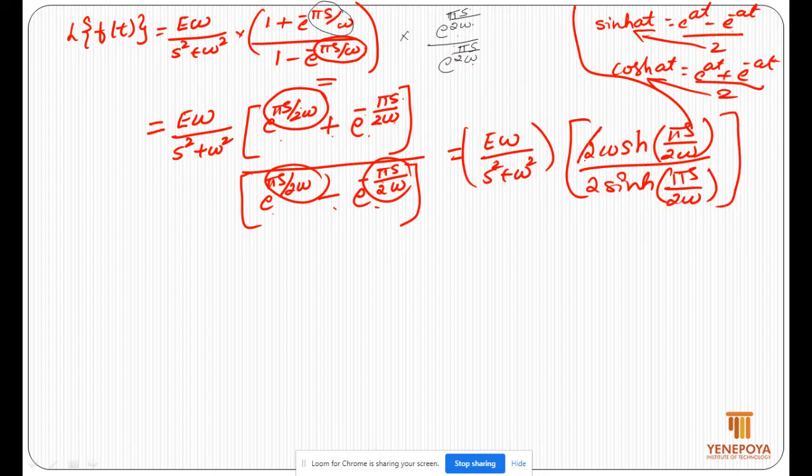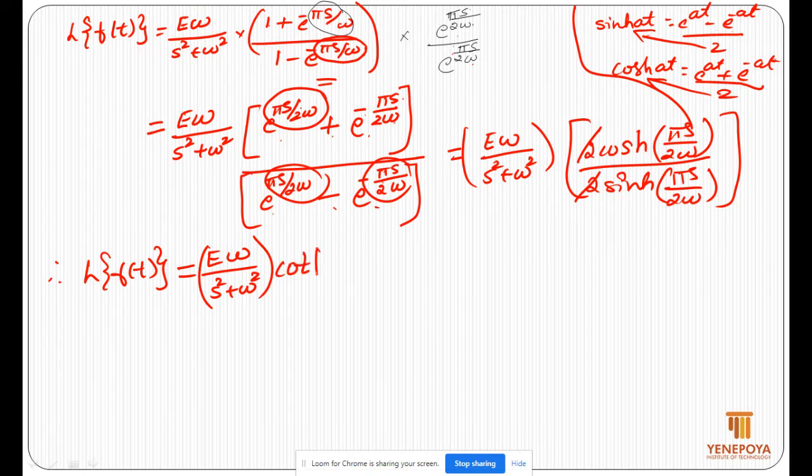Now 2 gets cancelled, we will get Laplace transform of f of t as the final answer, e omega divided by s square plus omega square times cosh divided by sinh, that is coth of pi s by 2 omega, as the final answer for the first question. Okay, simplified final answer. Let's move to the second question.